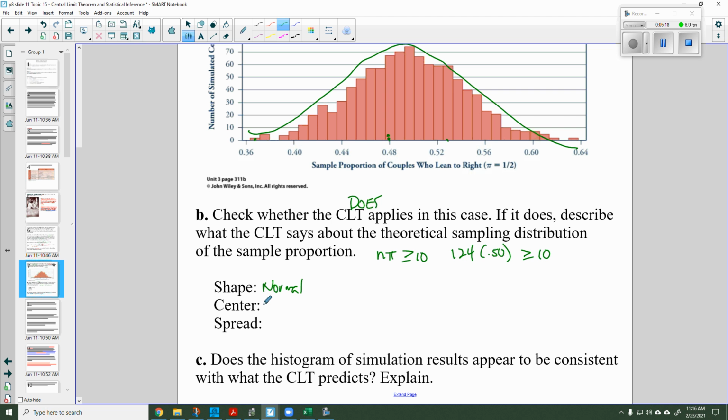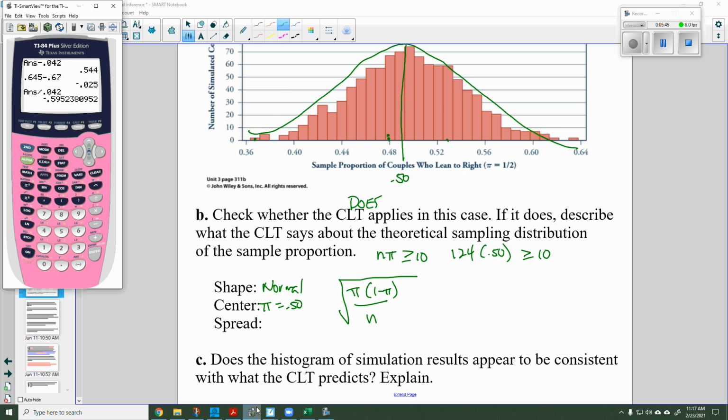The center will be pi, which in this case is 0.50. So in our simulation, sure enough, we have here 0.50 right there in the center. And the spread, well, we would need to calculate that using our central limit theorem standard deviation calculation of the square root of pi times 1 minus pi over n.